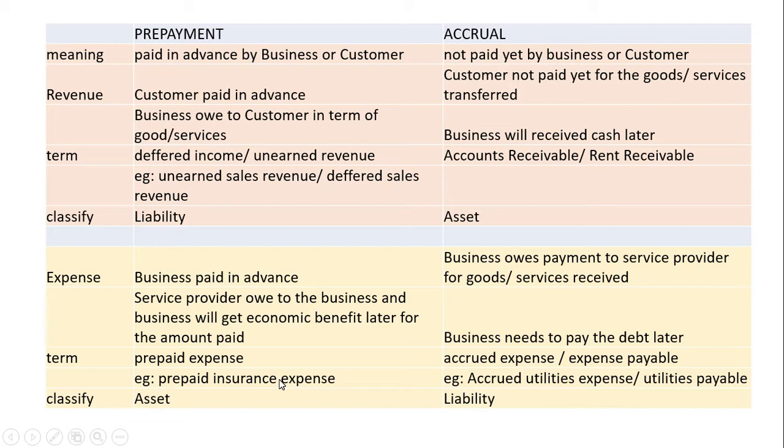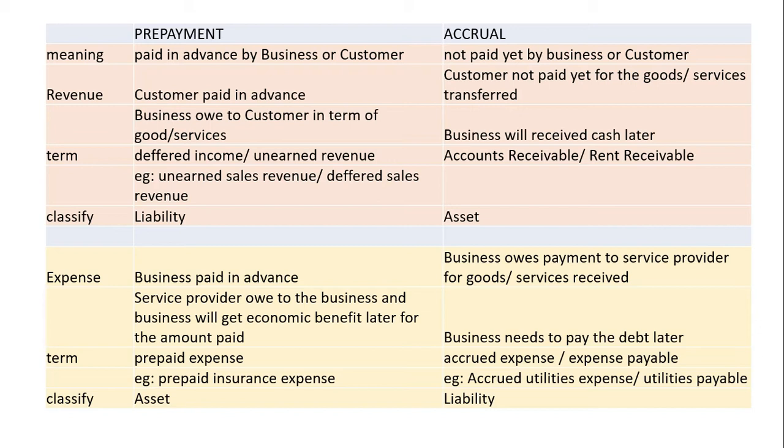As for expenses, the business paid cash in advance. As a result of that, the service provider owes the business, and the business will get economic benefit later for the amount paid. For example, if the business paid rent expenses in advance, meaning it paid for next month in advance, then next month the business will get the service of rental. So the service provider owes the rental service to the business.